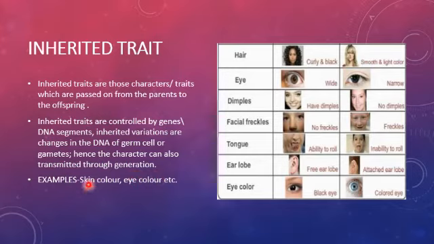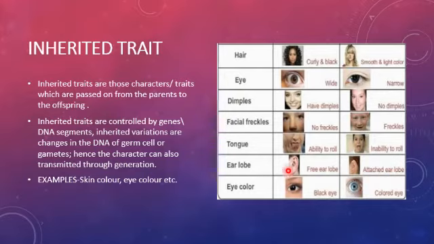For example, skin color, eye color. So you can see the chart of the inherited traits here: curly hair, smooth hair, color of the eye, black or brown, or it may be wide or narrow. Dimples, facial freckles, tongue rolling capacity, earlobes that may be free or attached, and eye color too.